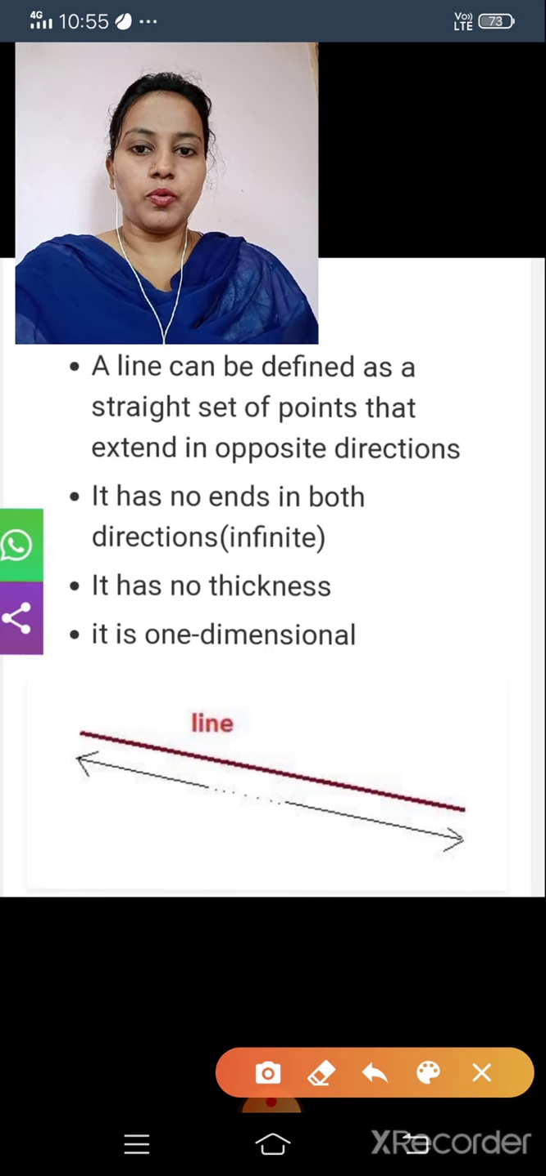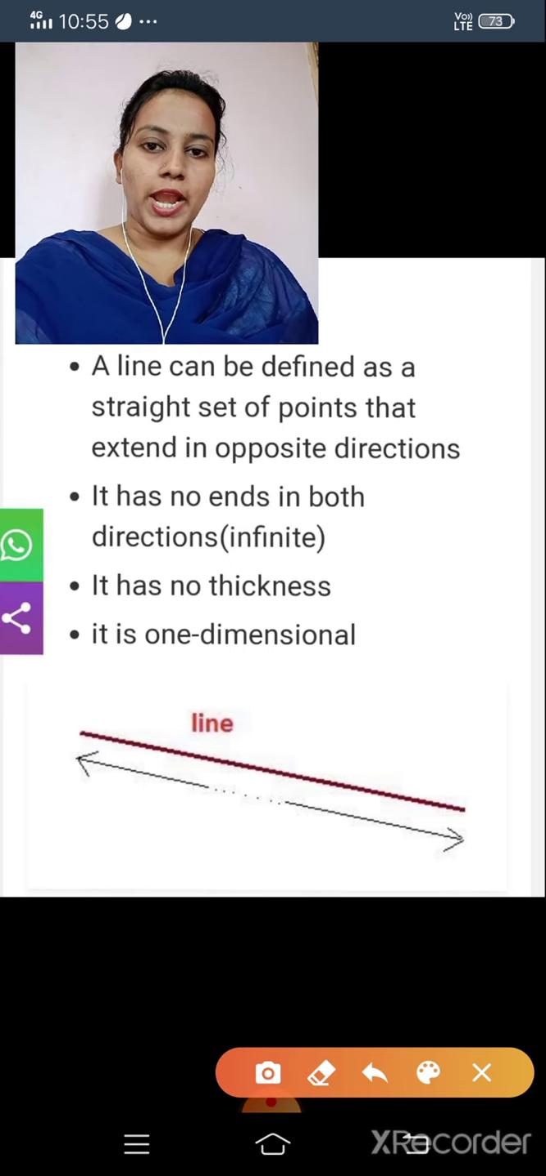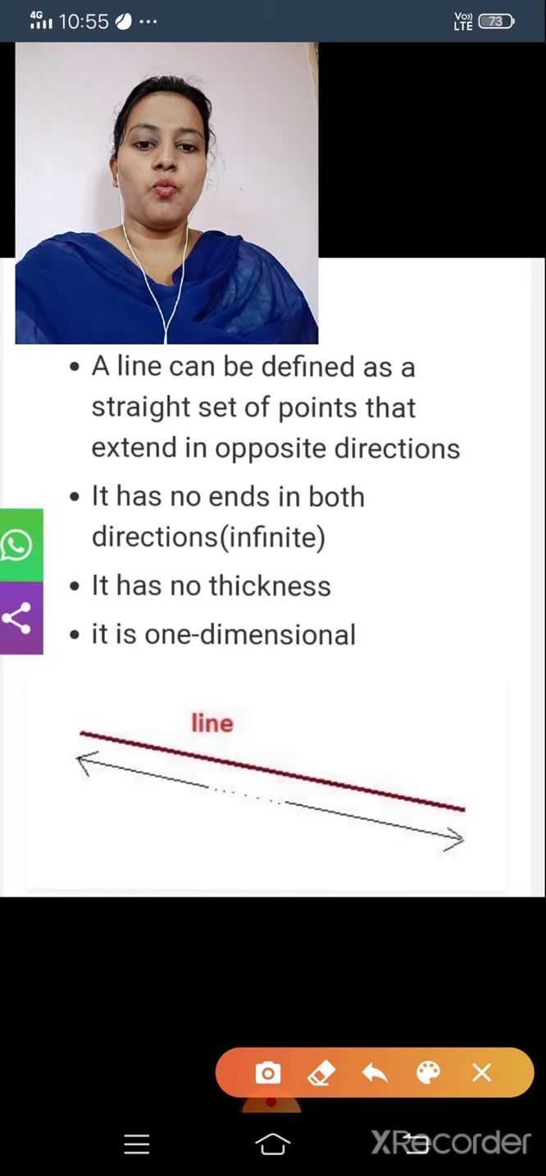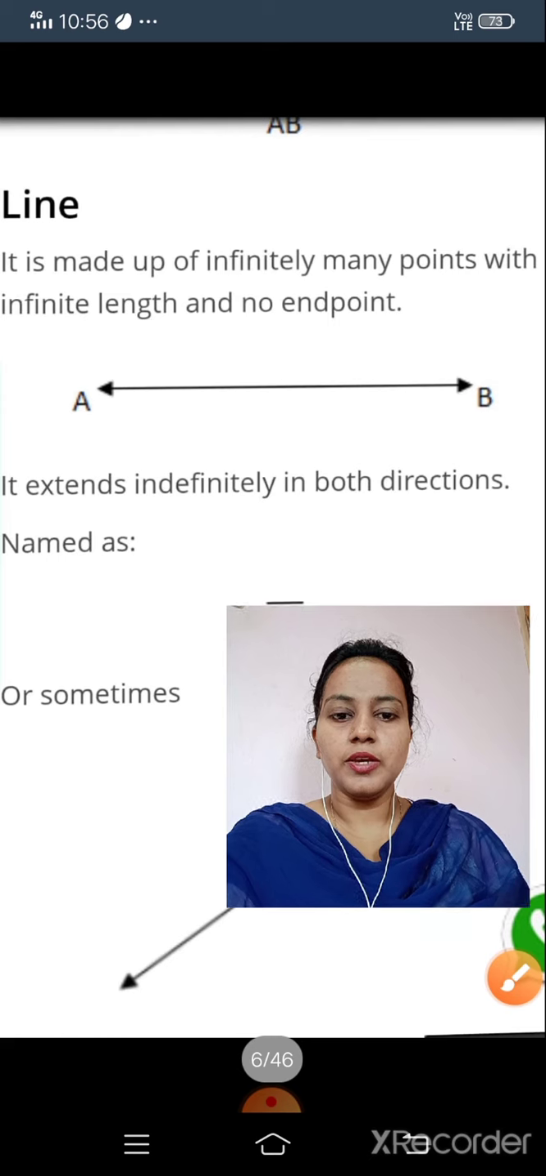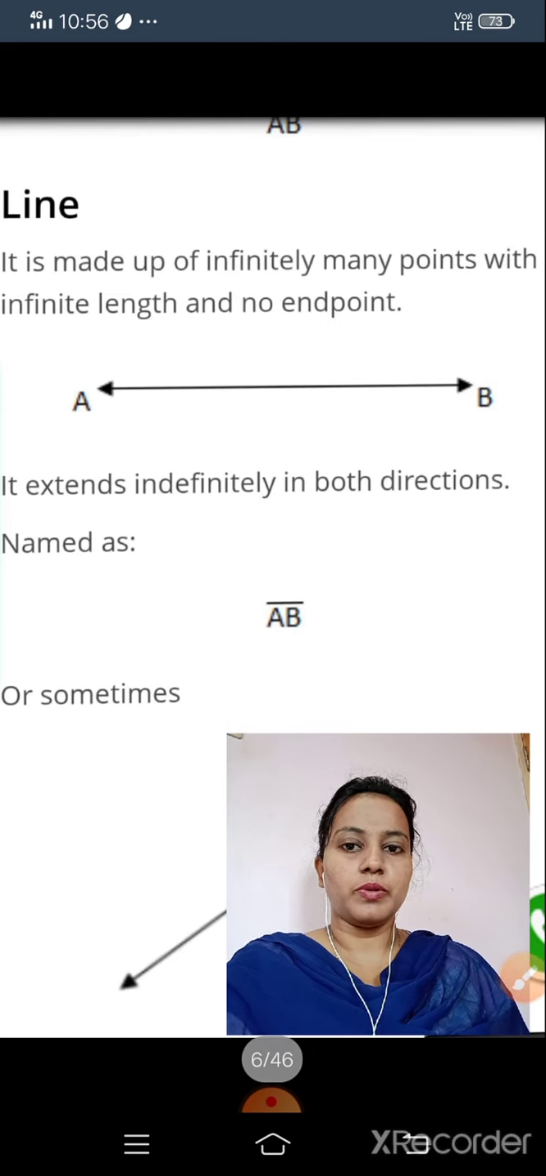So what are the main points? A line can be defined as straight, it has no end points in both directions, it has no thickness and it is in one dimension. Is it clear? Okay.